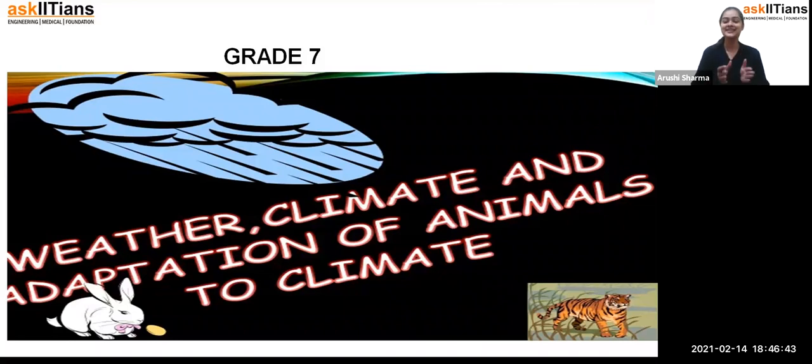In this chapter we are going to talk about the exact difference between weather and climate, and then we'll see how animals adapt to a particular climate. Because we know, students, that each and every area in the world has its own climate. So we'll see how it differs, how it happens, and how the animals adapt to it.